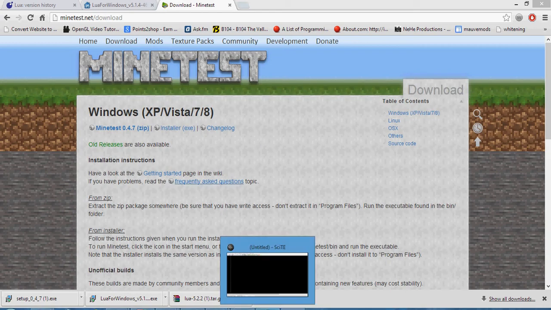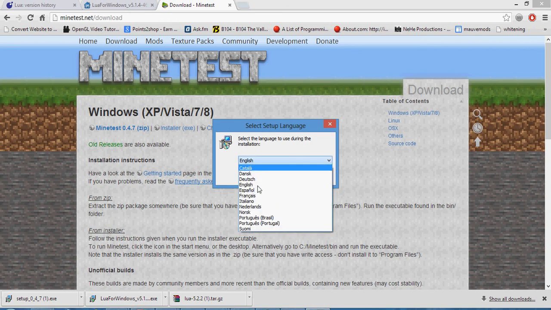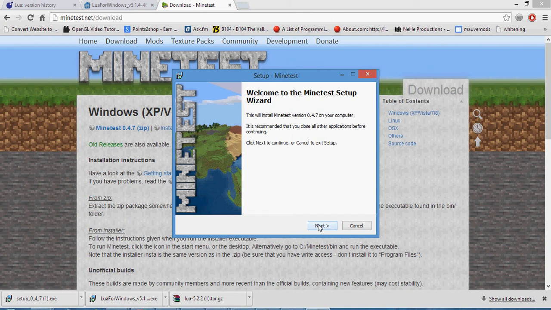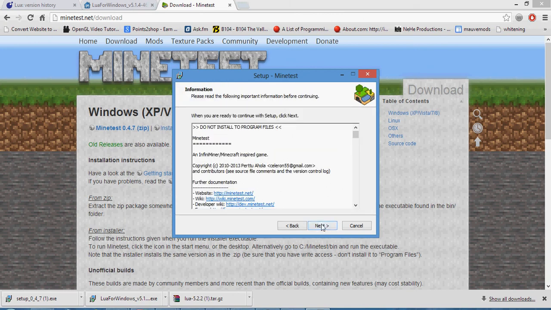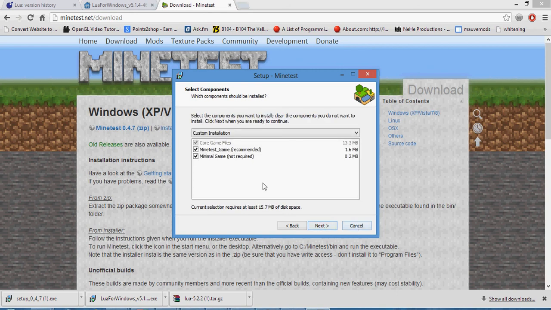And there's different types here. So next, do you want your start menu folder? I do want it, but if you don't, you just check that. Next, create desktop item. Next, install. I won't do that because I already installed. So once that finishes, now Minetest is installed, and now you can start modding for Minetest using Lua programming.